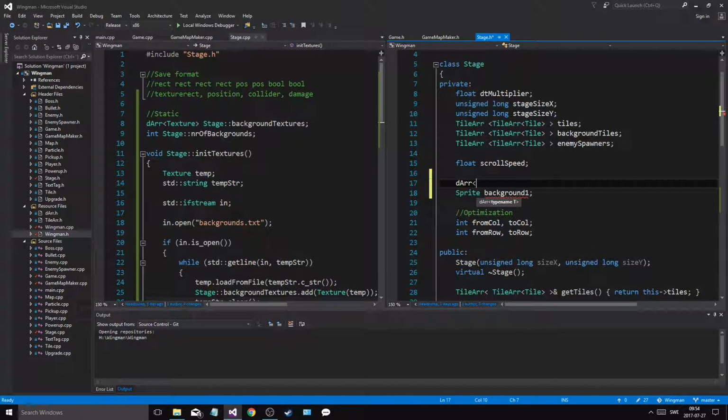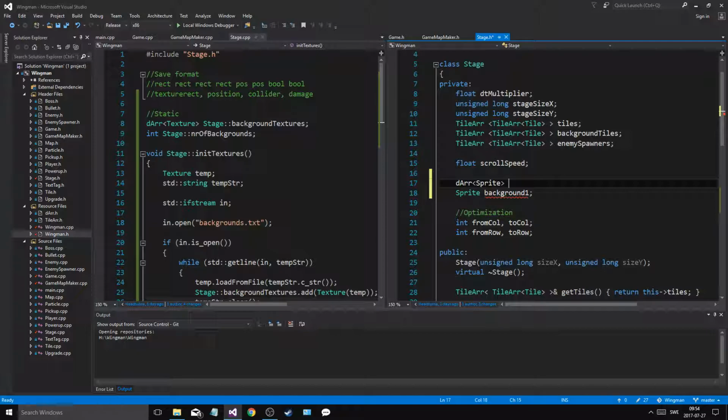So that's what's gonna happen. That's how I'm gonna handle this. D array. As soon as a background hits a certain point, we're gonna add a new background at another position outside of the screen, and it's gonna keep scrolling in. And as soon as that background hits a certain position, we're gonna add a new one, and we're gonna delete it as soon as it gets out of screen. So that's how I want to do it.